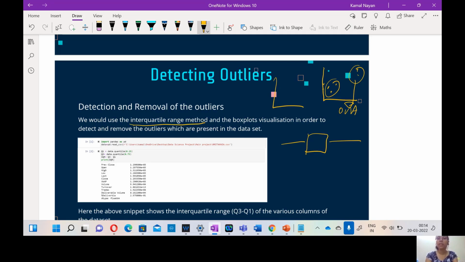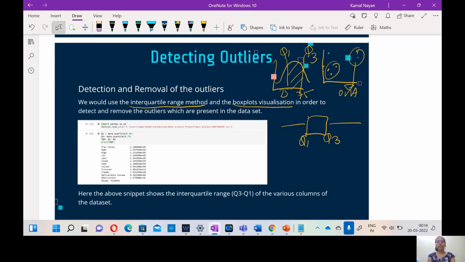The interquartile range method is simply the data between the 25% and the 75% of the data, and this area is called the interquartile range. The 25% is called Q1 and the 75% is called Q3. Box plot visualization simply helps us to see the distribution of the data. This point is called Q1 and this point is called Q3. The above snippet shows the interquartile range, meaning Q3 minus Q1, of the various columns of the dataset.